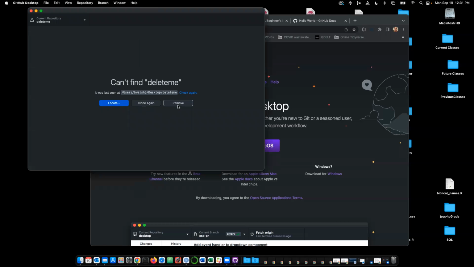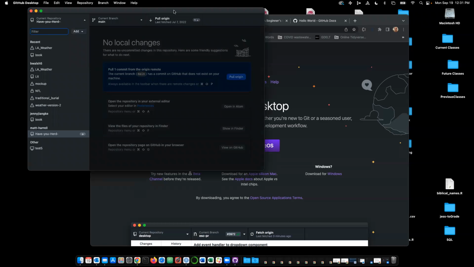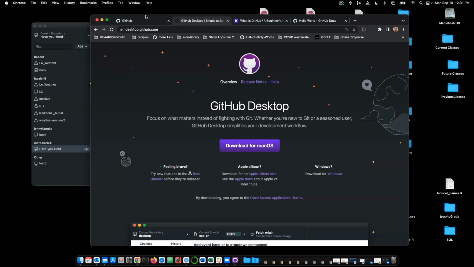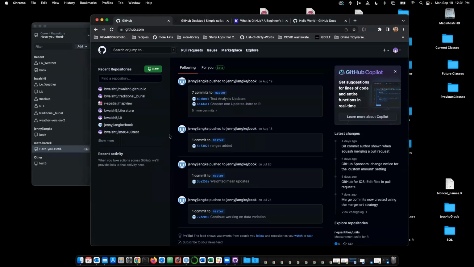Yep, that's okay. I got rid of it. This is GitHub Desktop and what it looks like. Not very exciting. And this is, of course, GitHub. So what is all this junk? And why does everyone talk about it? And why does everyone use it?